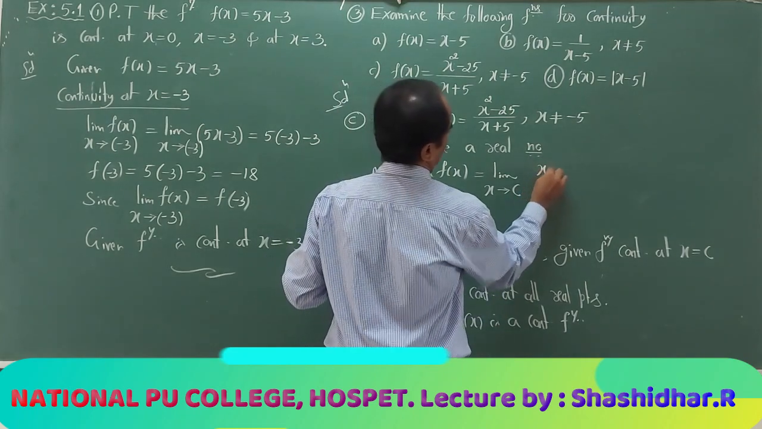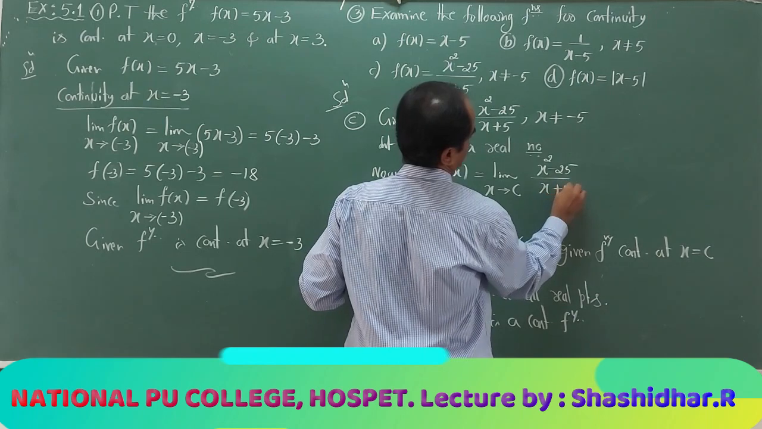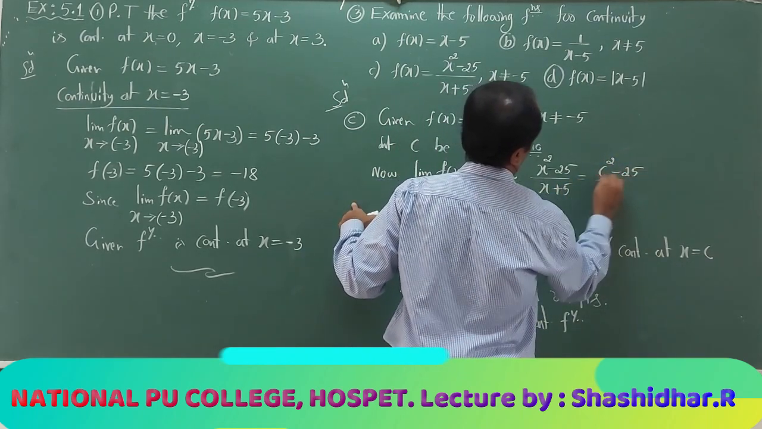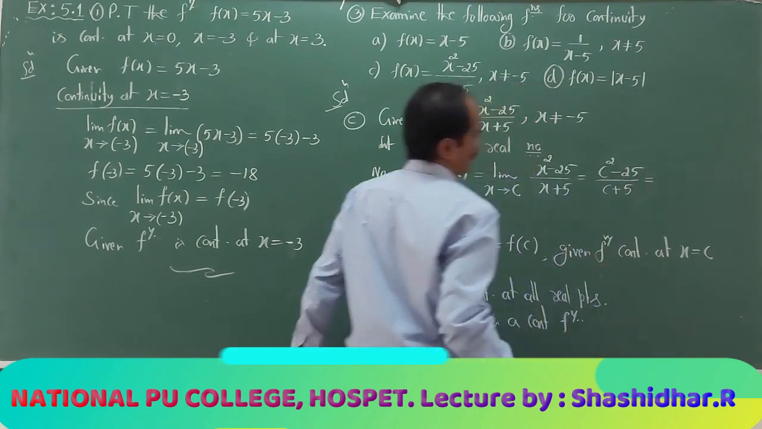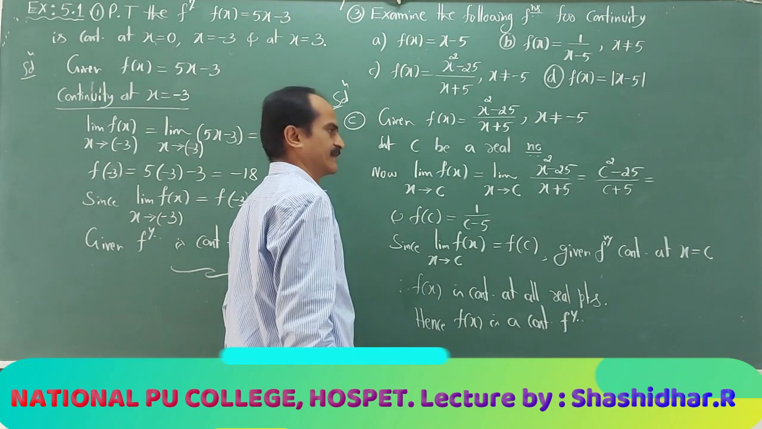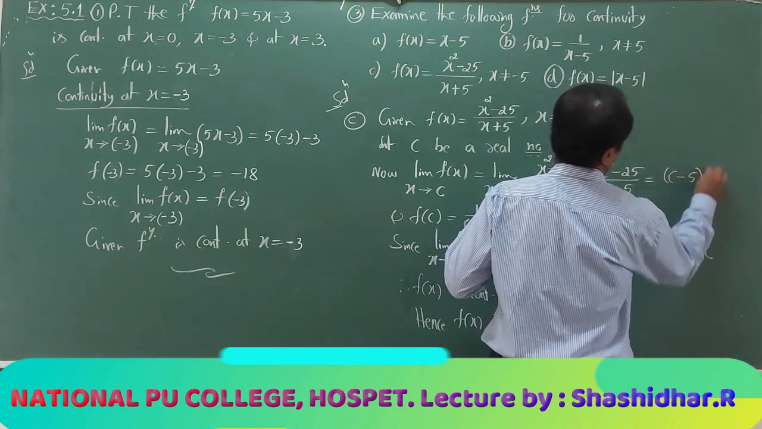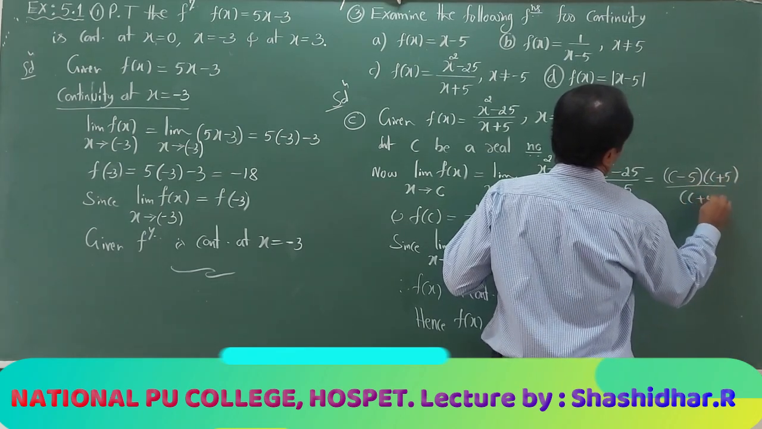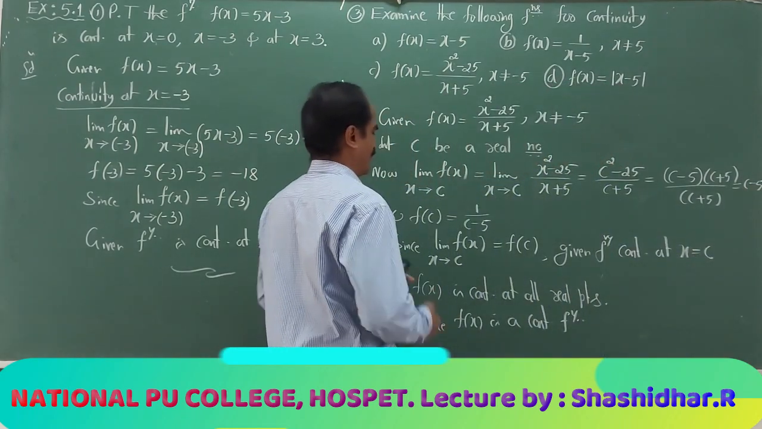The function f of x is (x squared minus 25) divided by (x plus 5). At c, it is (c squared minus 25) divided by (c plus 5). Or you can simplify it, you will get c minus 5. (c minus 5) into (c plus 5), like this also you can write.